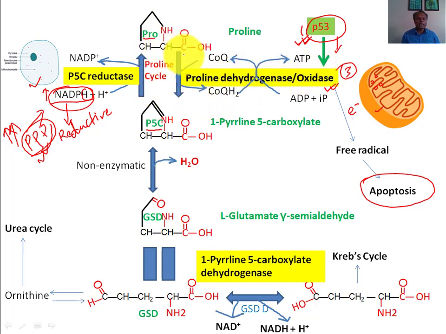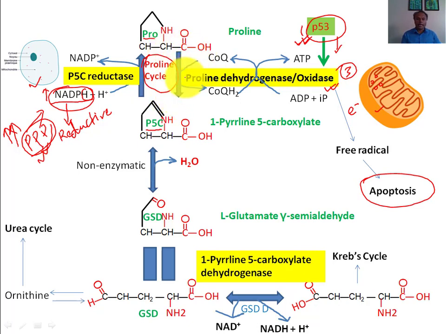This very mechanism is utilized to transfer electrons from NADPH to mitochondria, and this is how energy is produced. This very important cycle is called the proline cycle. So this goes on and on and on during metabolic stress condition.